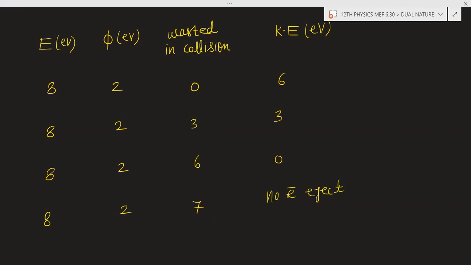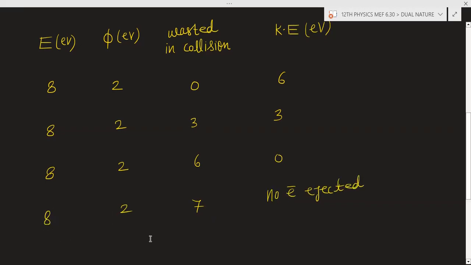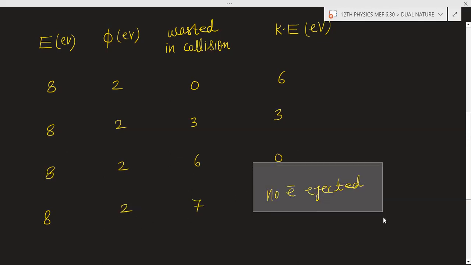Because here in this case, what is happening? You are providing 8 electron volt, but 7 electron volt energy is being spent in the collision. What is the remaining? 1 electron volt, but the requirement of 2 electron volt is there to overcome the work function. That is why the electron is not ejecting.